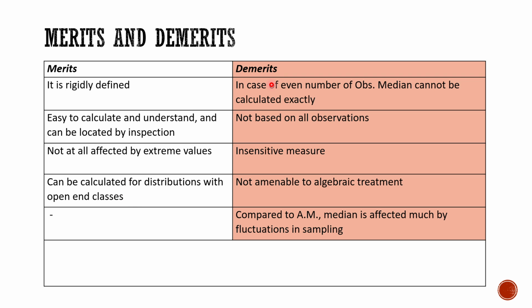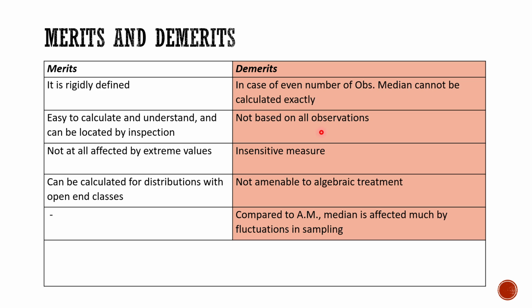Now, the median is having some demerits, like in case of even numbers of observations, median cannot be calculated exactly because here you need two middle points and then you calculate the arithmetic mean and then get your median. So actually, to calculate the median, you're taking help of arithmetic mean. So this is one of the demerits.